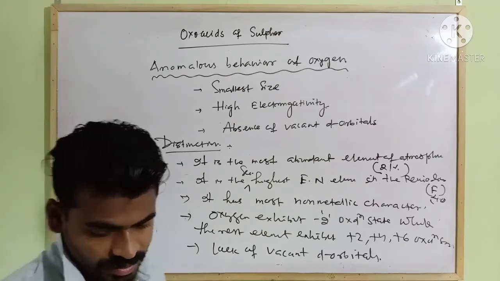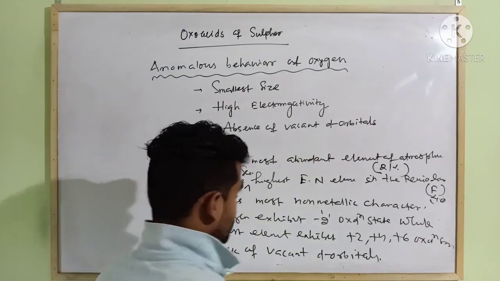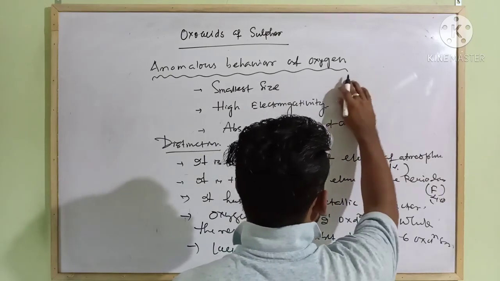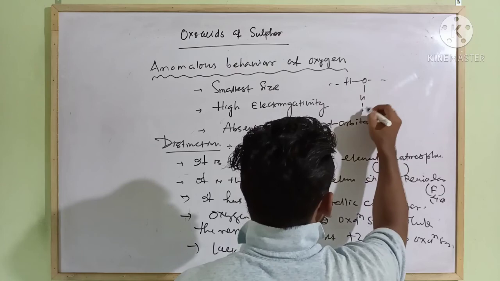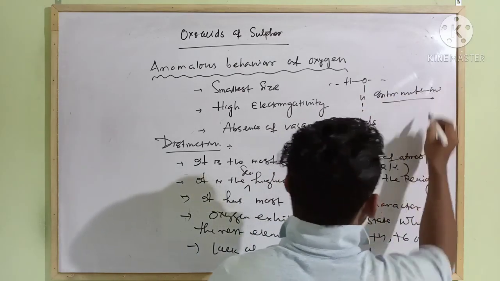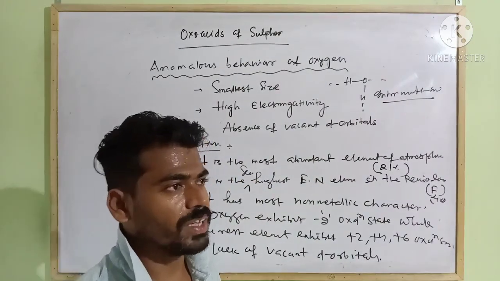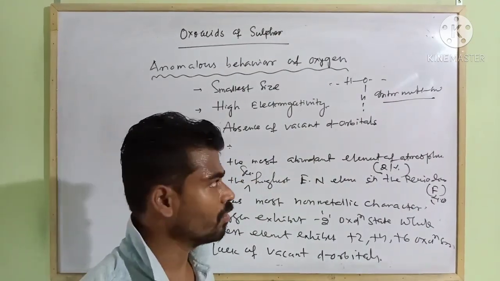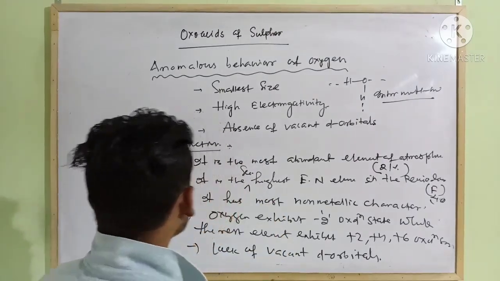Another one: in case of hydrides I have discussed, due to presence of the more electronegative oxygen atom, there exists intermolecular hydrogen bonding, due to which the boiling point of water is more than that of H2S. So these are a few points.